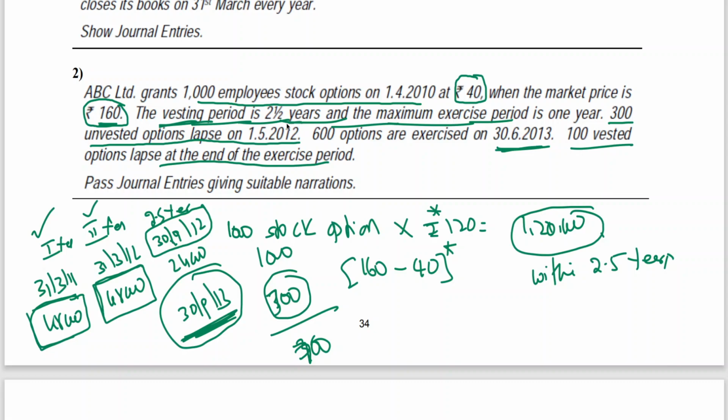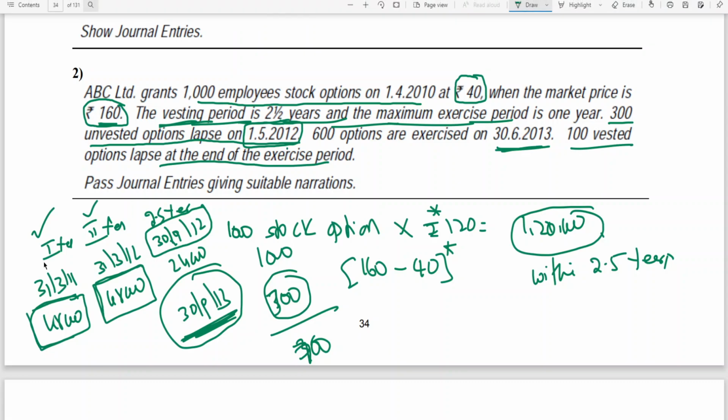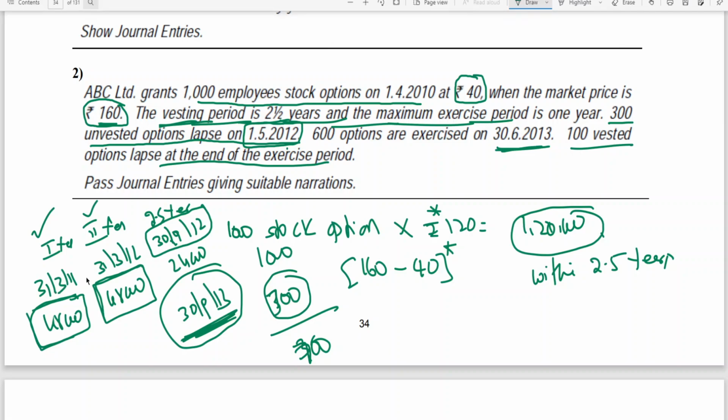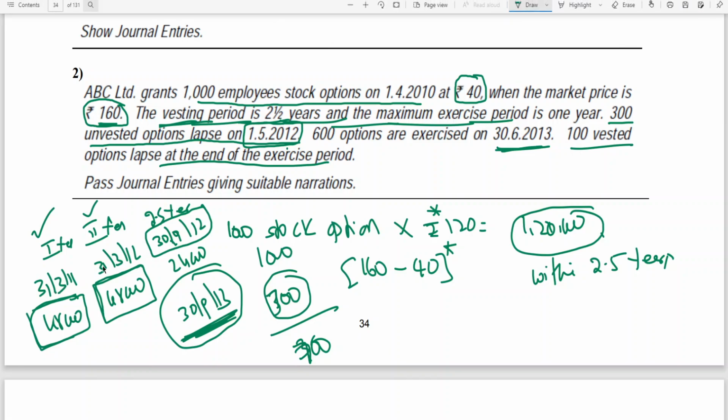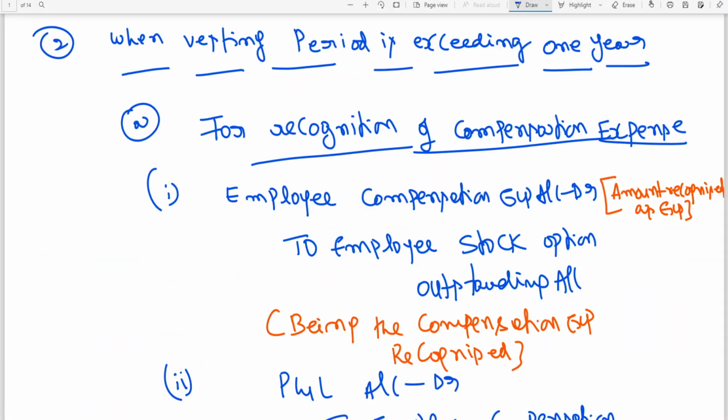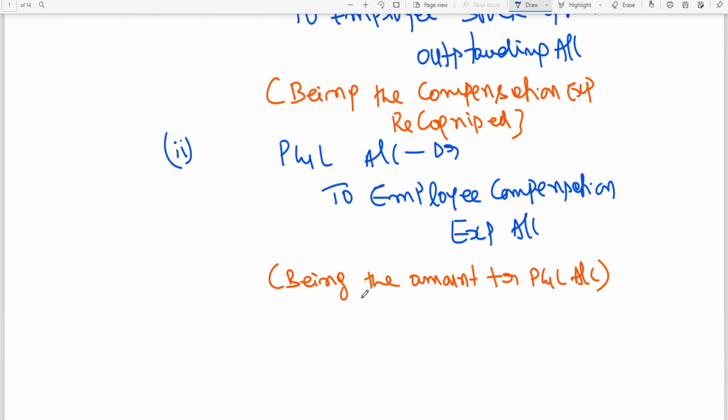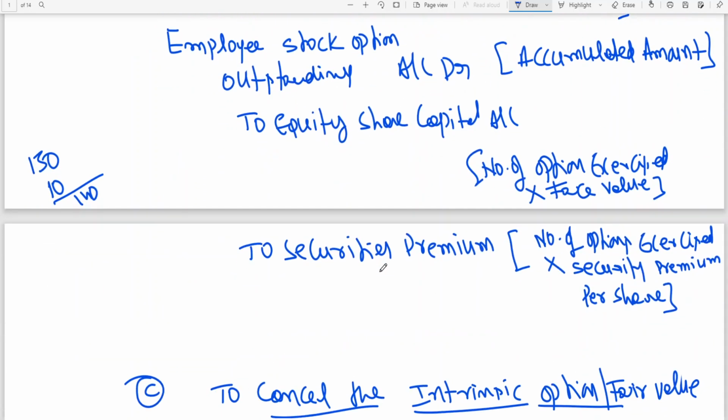I will explain this point later, when I write the entries, you'll understand. Before 1/5/2012, we have 2 years: first year 31st March 11, second year 31st March 12. So now I start writing the entries, and you will understand how this is to be treated.